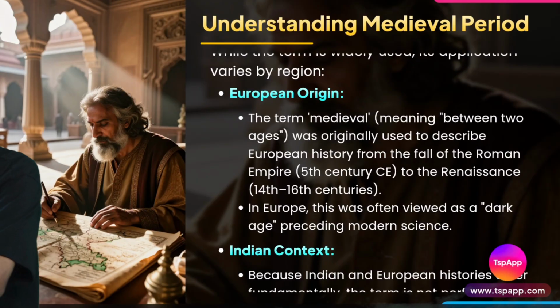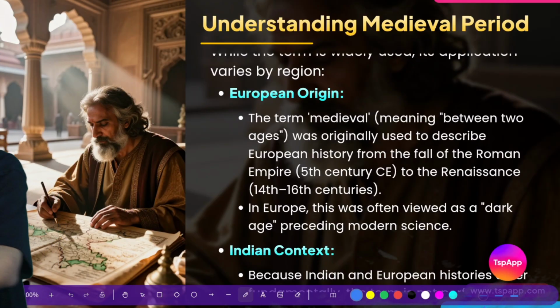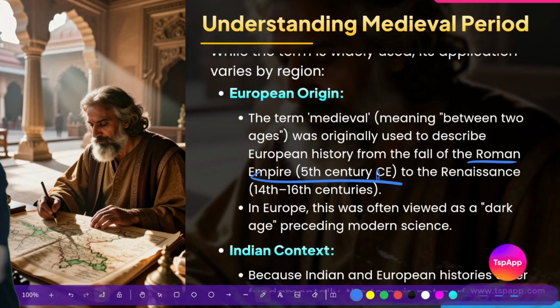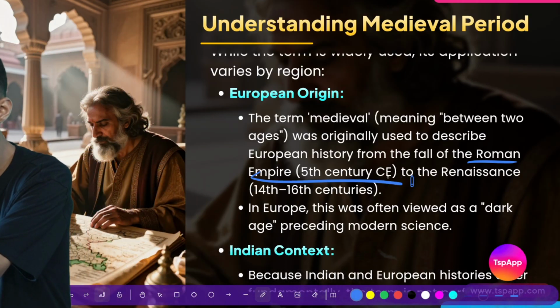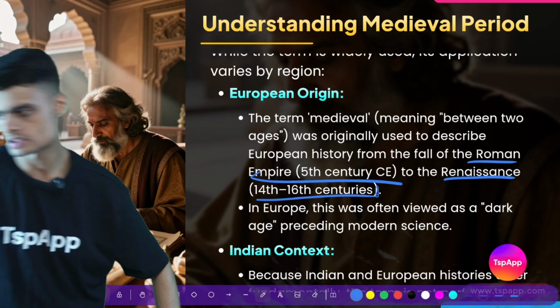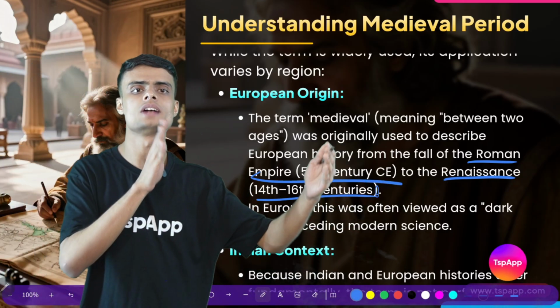And we have understood how different historians are classifying. And I would like to inform you that historians think that in the time period from the 5th century to the Renaissance, that is the 14th to the 16th century, Europe was in a dark age.